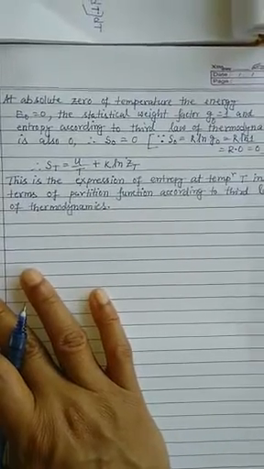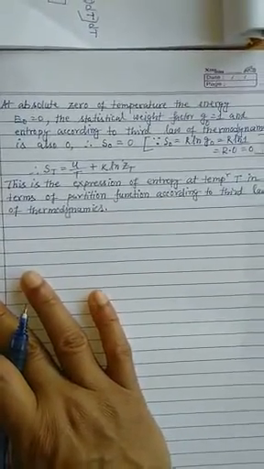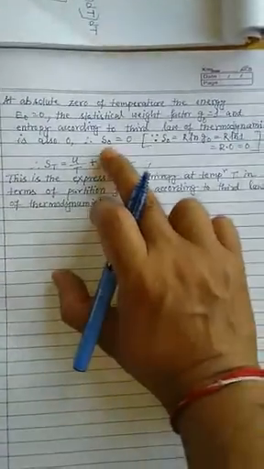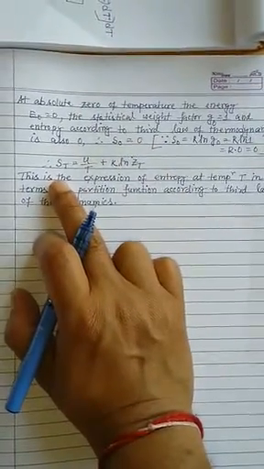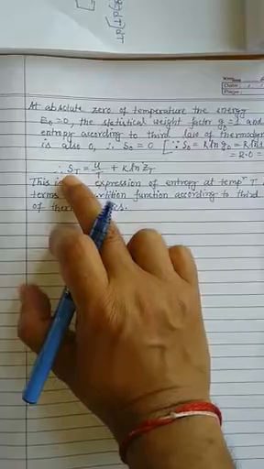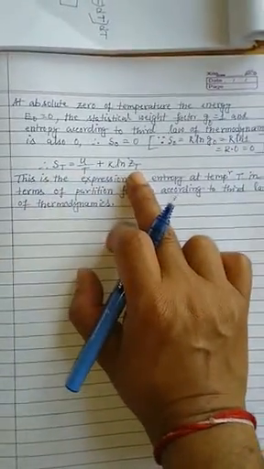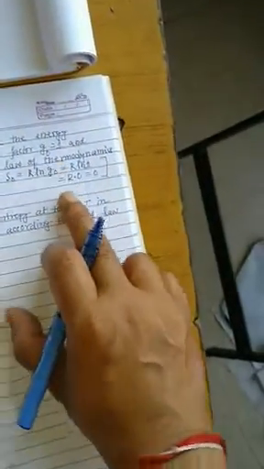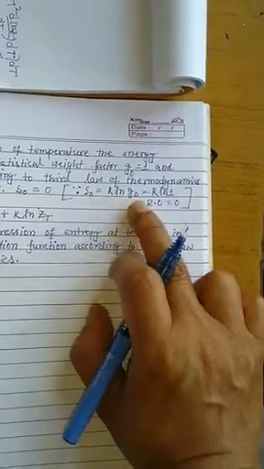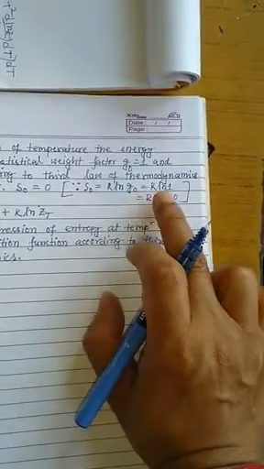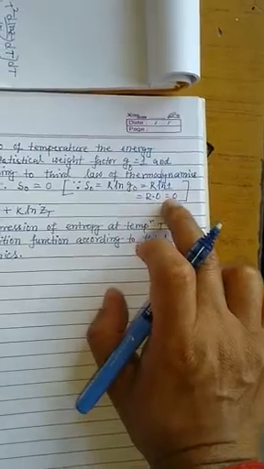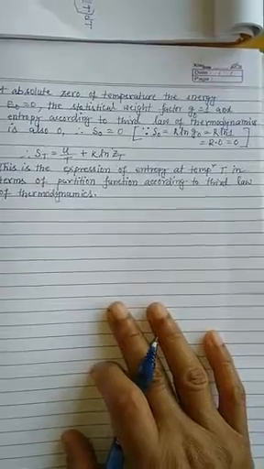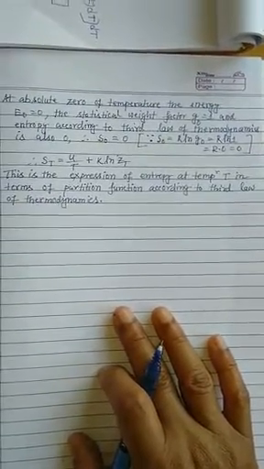And the entropy, according to the third law of thermodynamics, we know is 0 at absolute zero of temperature, according to Nernst's third law of thermodynamics and Nernst theorem. So S0 equal to 0. Now if we put S0 in this equation, St minus S0, so S0 is gone, so St equal to U by T plus k ln Z at temperature T, because Z0 becomes 0 at that condition. Because if we put here S0 equal to R ln G0 and G0 equal to 1 at absolute 0 of temperature, so R ln 1, the ln 1 value is 0, so 0 multiplied by R is 0. So this is the expression for entropy at temperature T in terms of the partition function according to the third law of thermodynamics.